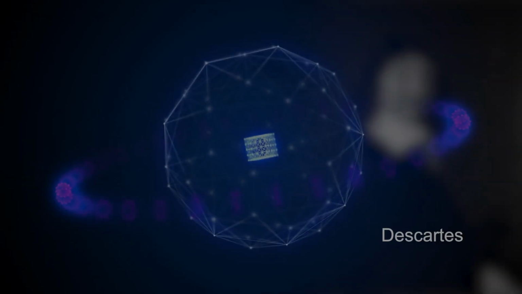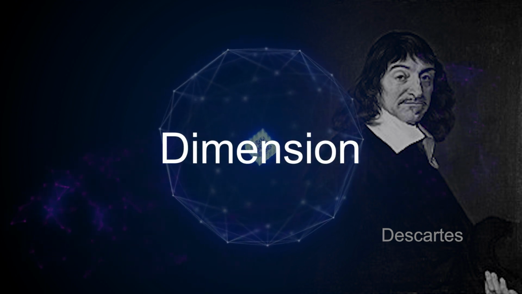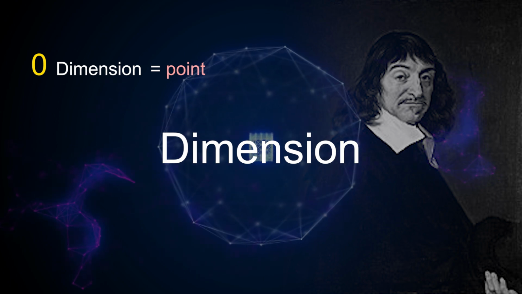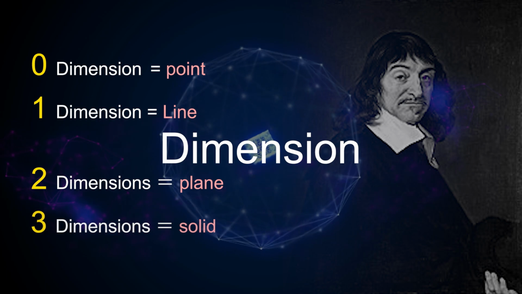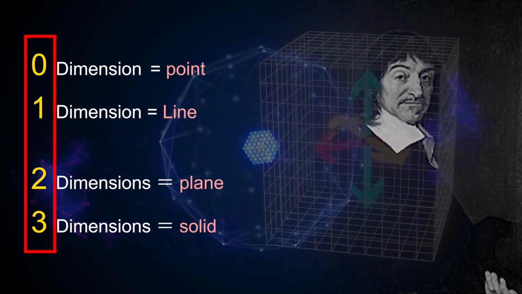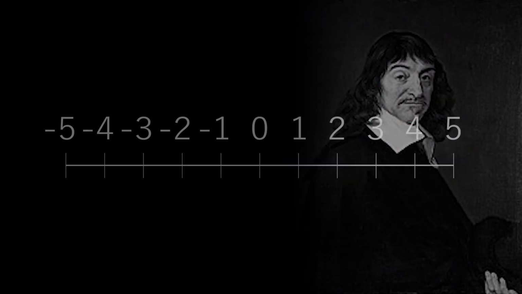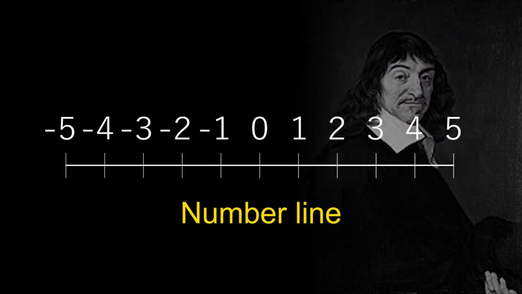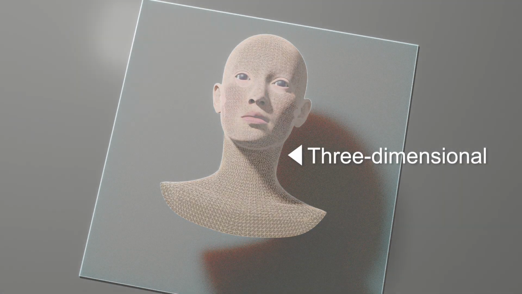Later, the philosopher Descartes created the concept of dimensions and visualized it. 0 dimensions are a point, 1 dimension a line, 2 a plane, and 3 a solid. He expressed them by coordinate counts, marking scales to draw figures. Descartes also invented the number line, thus generalizing negative numbers. Compared with a mere line in 1 dimension, 2 dimensions are far more complex and can show many shapes. 3 dimensions are even more complex.